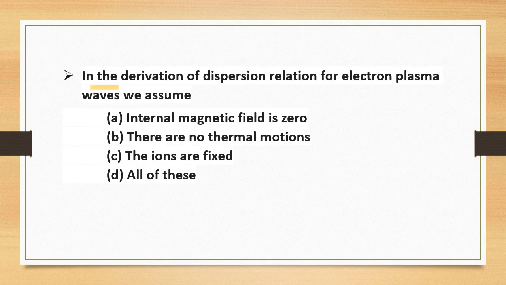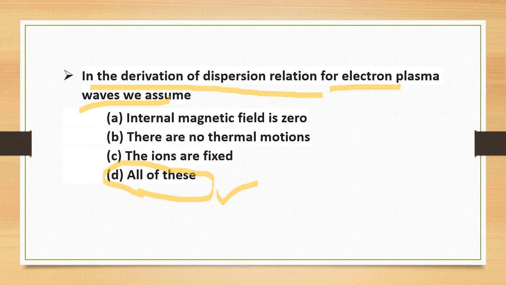In the derivation of the dispersion relation for electron plasma waves, we assume the internal magnetic field is 0. Yes. There are no thermal motions. Yes. Ions are fixed. Yes. All of these. Yes, all of these. There are also other factors like plasma is infinite, etc. And there are different assumptions to be made in deriving the dispersion relation for electron plasma waves.